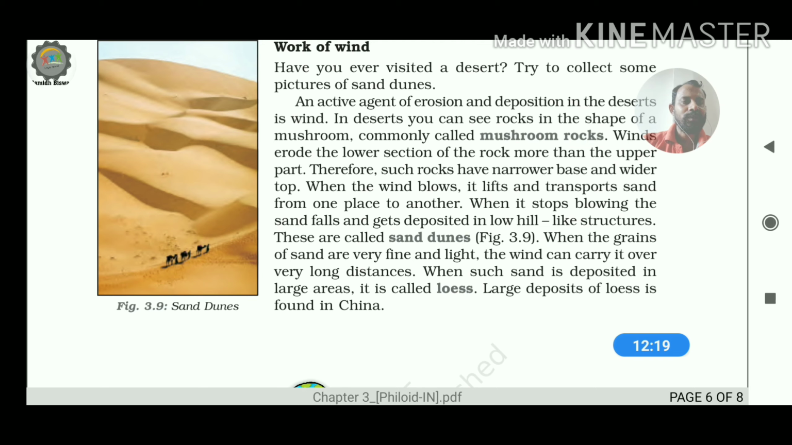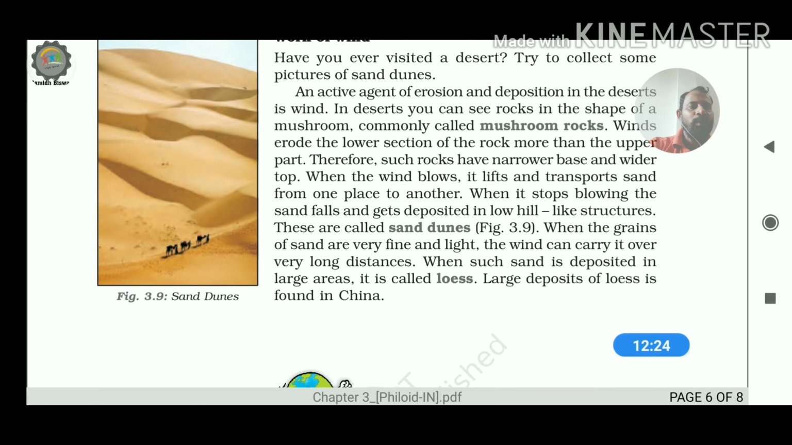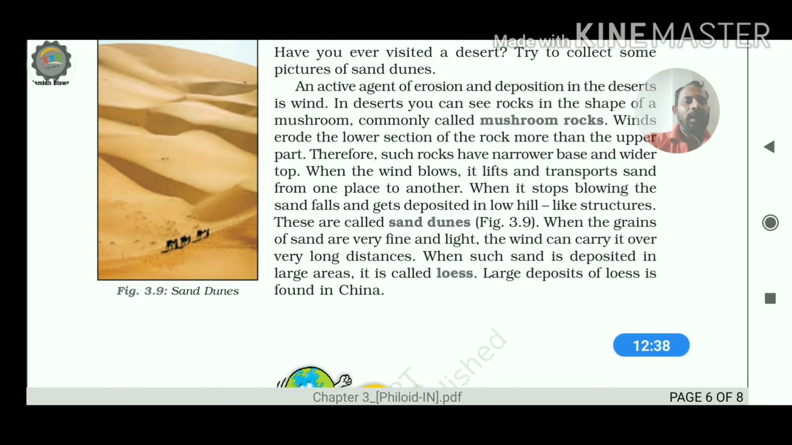So when the grains of sand are very fine and light, the wind can carry them over very long distances. When such sand is deposited over large areas, it is called loess. So in a new area which is beyond the boundary of the desert area, or far from it, the deposits are referred to as loess. Large deposits of loess are found in China. So loess is mainly found where? In China.